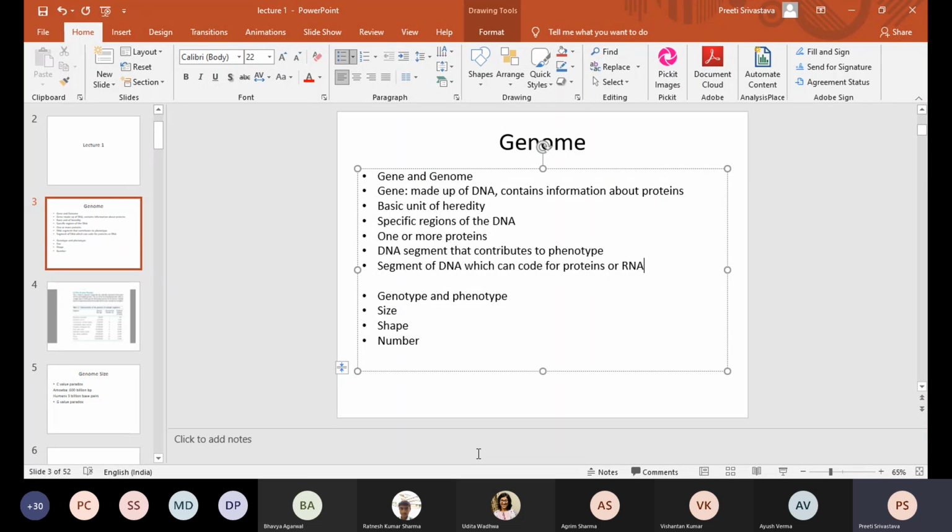So messenger RNA has the information for synthesis of protein, but there are certain messenger RNAs which are not translated. So when we say a gene is a segment of DNA which can code for proteins or RNA, these RNAs exist as RNAs. Hopefully it is clear, class.